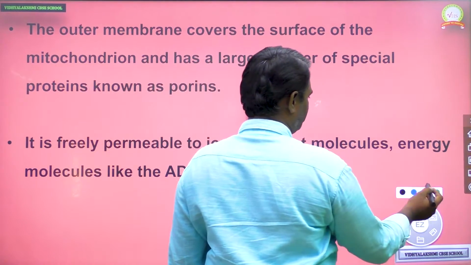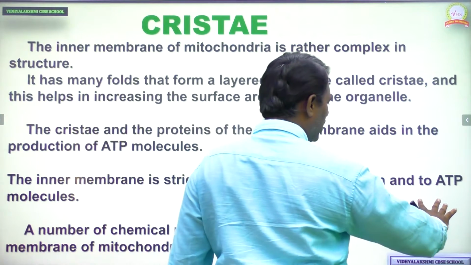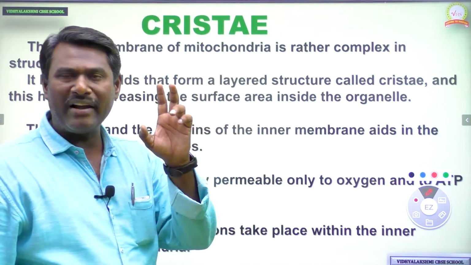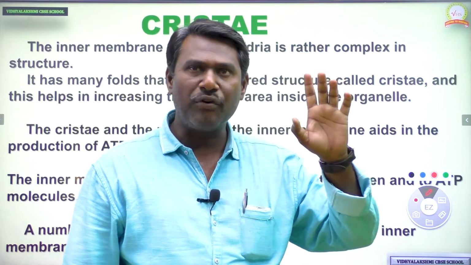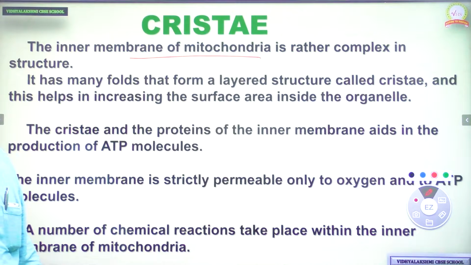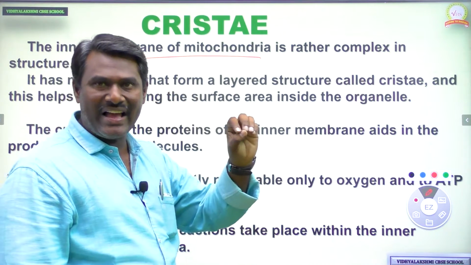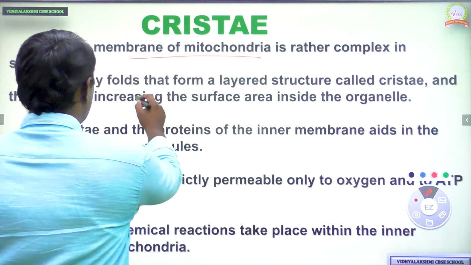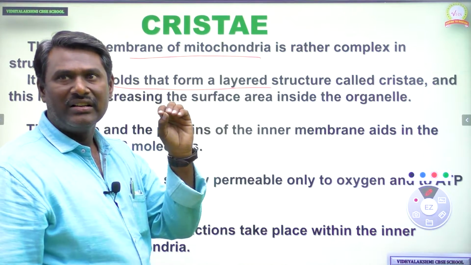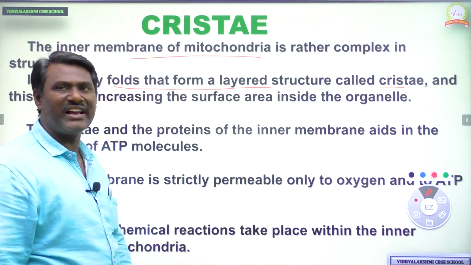Okay. Next, cristae. Earlier we discussed that the inner membrane of mitochondria consists of several foldings. Those foldings are called cristae. The inner membrane of mitochondria is complex in structure, and that complexity is because of the presence of cristae as well as the matrix. The cristae help in increasing the surface area inside the cell organelle.